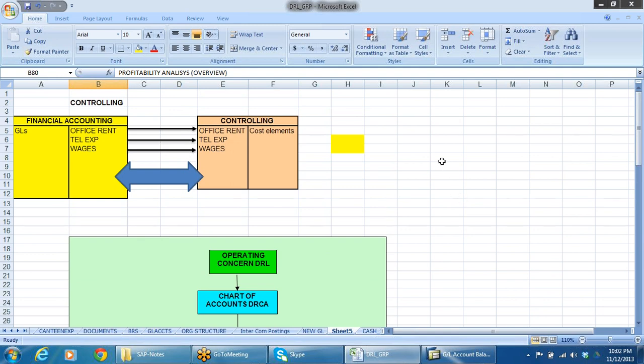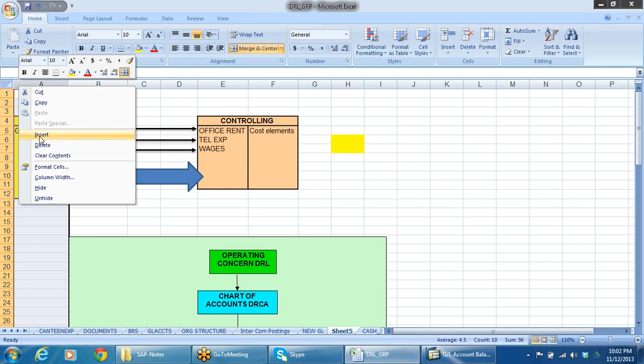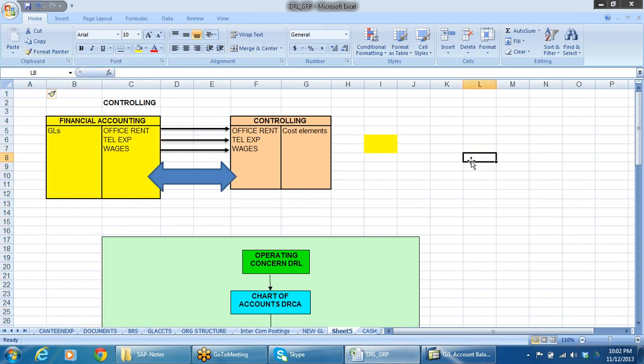Now what is controlling? Say for example, till now we know the financial accounting part, right? In financial accounting we have general ledger accounts, like office rent, telephone expenses, wages, something like that.